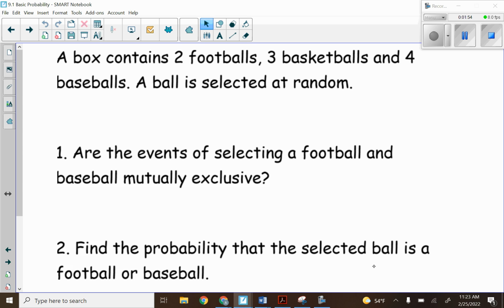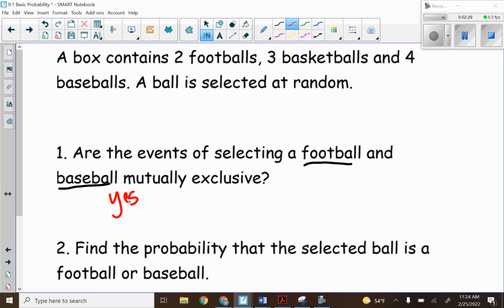So here we have a box that contains 2 footballs, 3 basketballs, and 4 baseballs. A ball is selected at random. Are the events of selecting a football and baseball mutually exclusive? So what we want to think about is if I grab one ball out, can it be a football and a baseball? It cannot. I cannot grab both of them at the same time. So yes, it is mutually exclusive